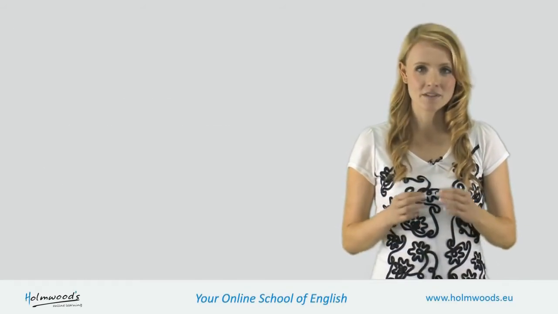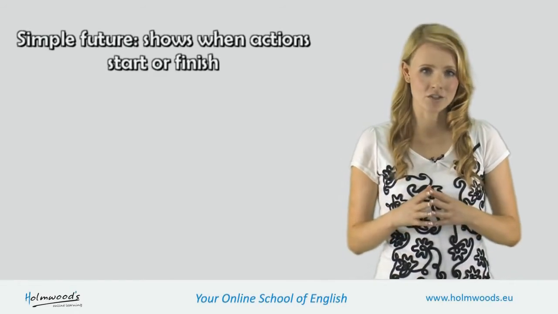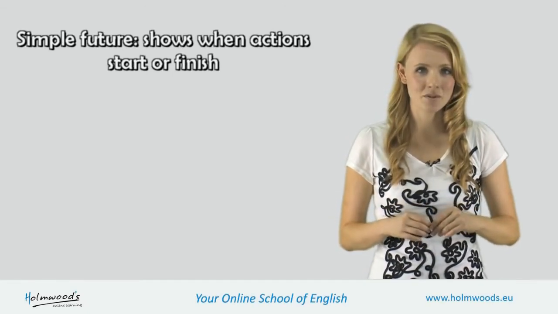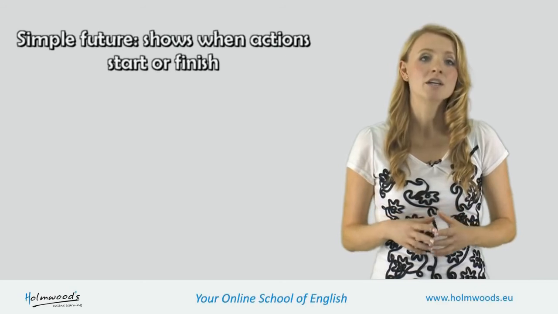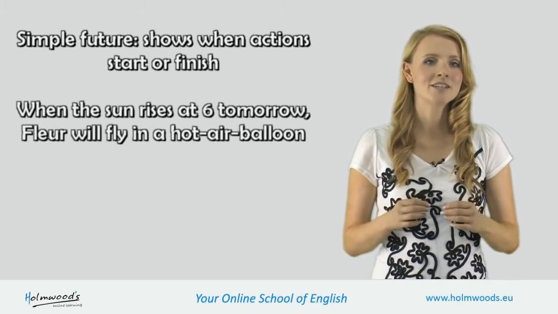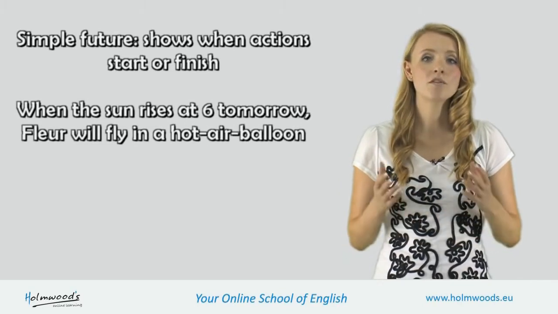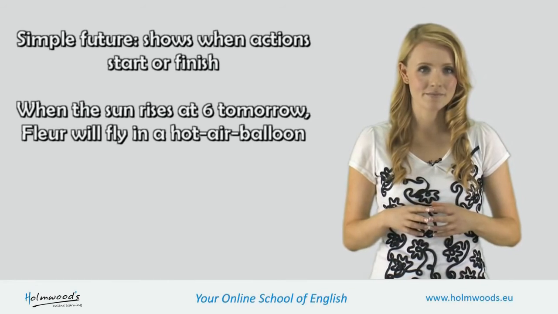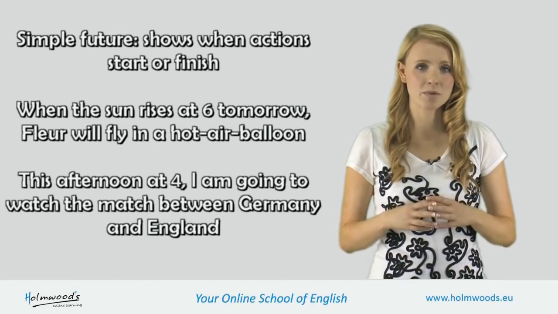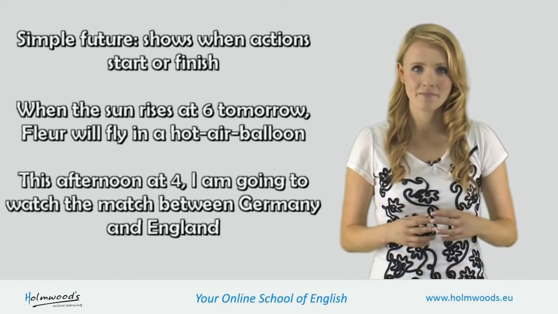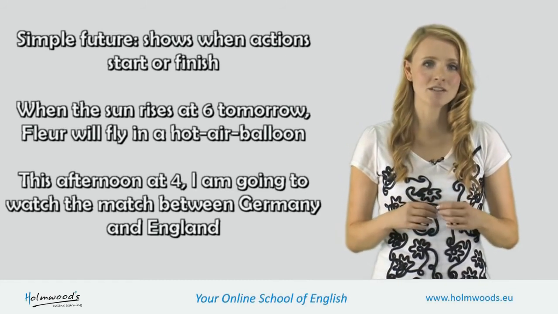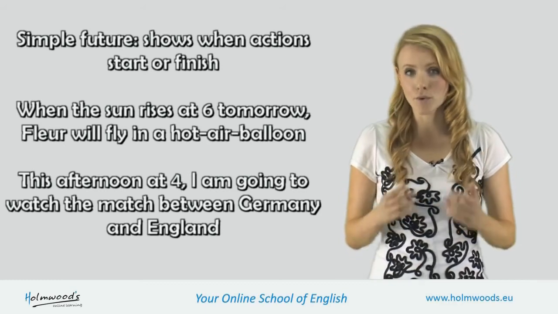This is different from the simple future, which shows when actions start or finish. Compare the next examples, which are in the simple future, to the future continuous examples. When the sun rises at 6 tomorrow, Fleur will fly in a hot air balloon. This afternoon at 4, I am going to watch the match between Germany and England. In the two simple future examples, the actions start at 6 tomorrow and 4 this afternoon.